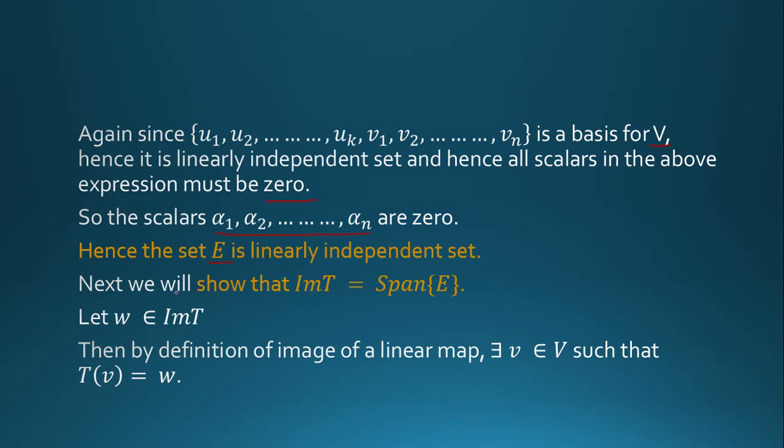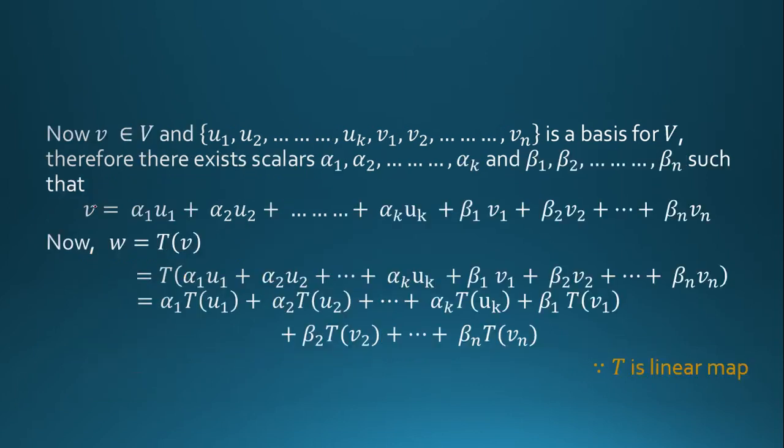Now next we show that image of T is equal to span of E. So let W belong to image of T, then by definition of image of a linear map there exists V belonging to V such that T of V is equal to W. So now V belongs to V and the basis of V is U1, U2 up to UK, V1, V2 up to Vn.